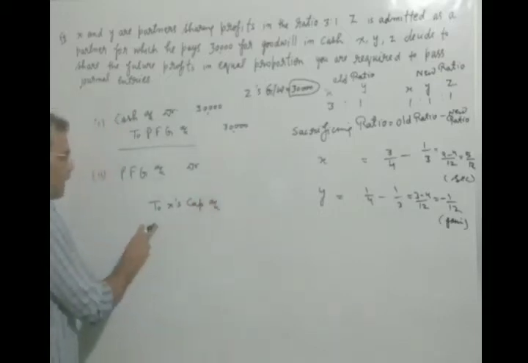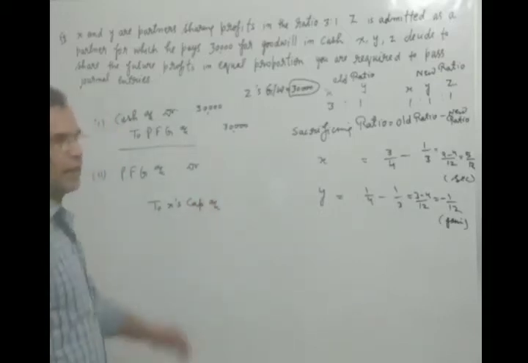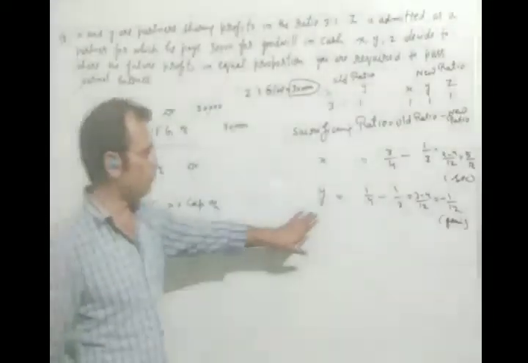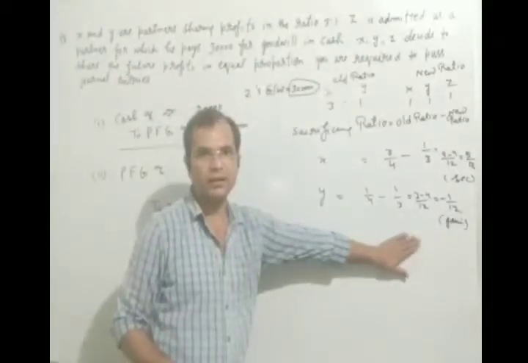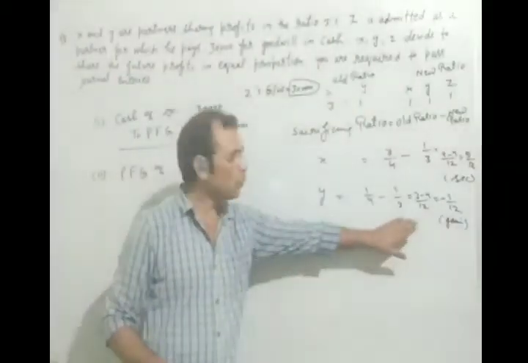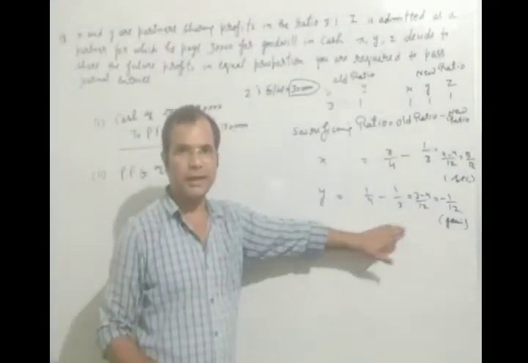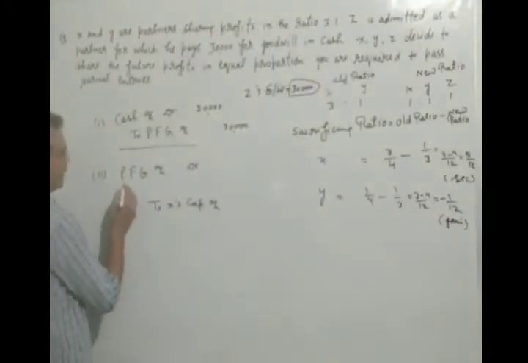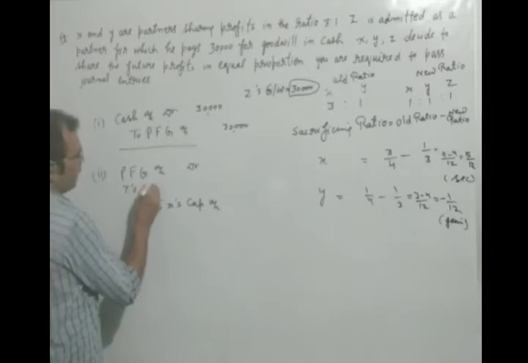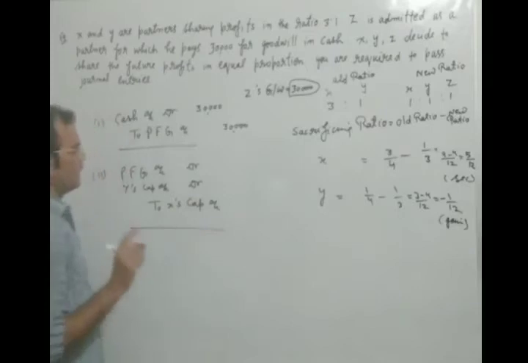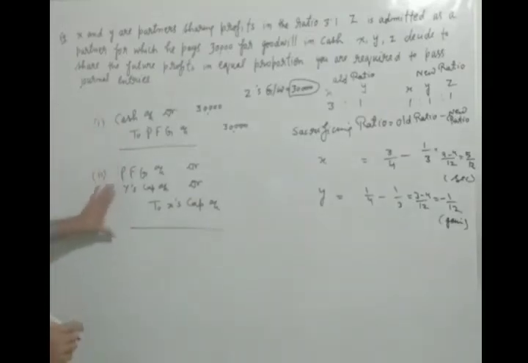But we will not write to Y's capital account as we have written in the previous question, because you are seeing Y is gaining, the answer is in minus. So whenever this type of problem comes, at that time you will write here Y's capital account debit. I think you have understood this. Now we will write the amounts here.